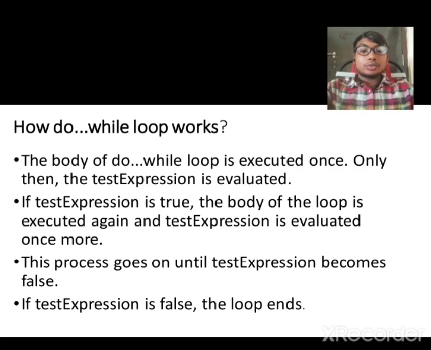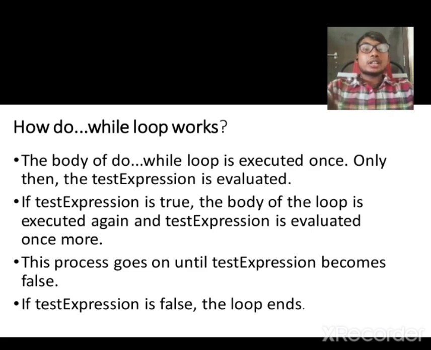How does the do while loop work? The body of the do while loop is executed once, only then the test expression is evaluated. If the test expression is true, the body of the loop is executed again and the test expression is evaluated once more. This process goes on until the test expression becomes false. If the test expression is false, the loop ends.